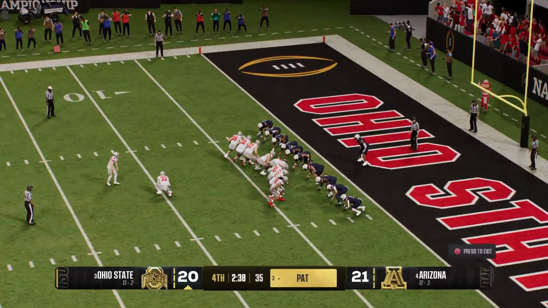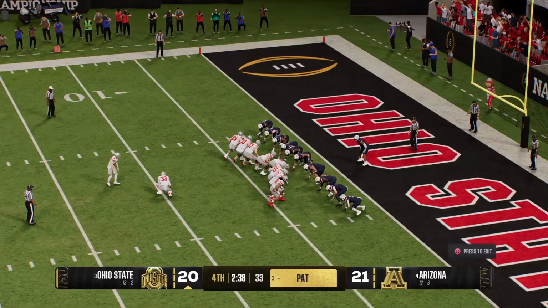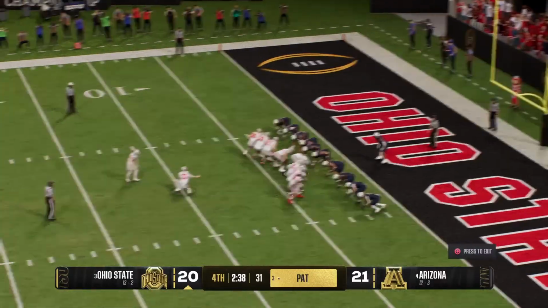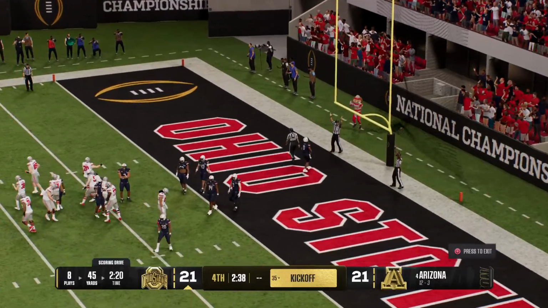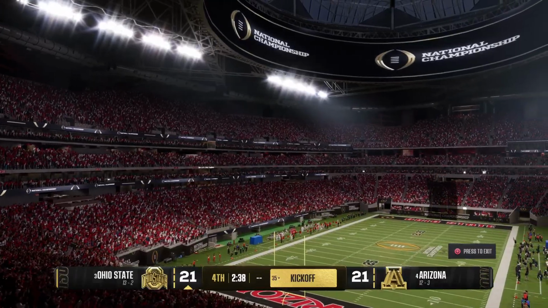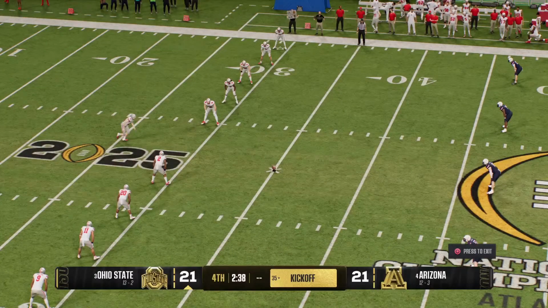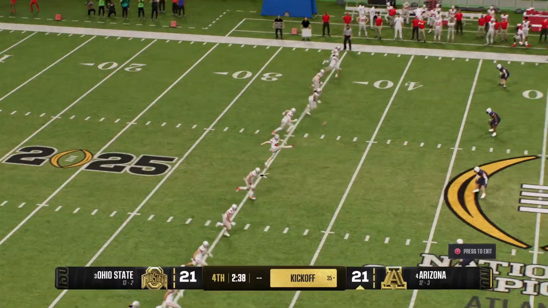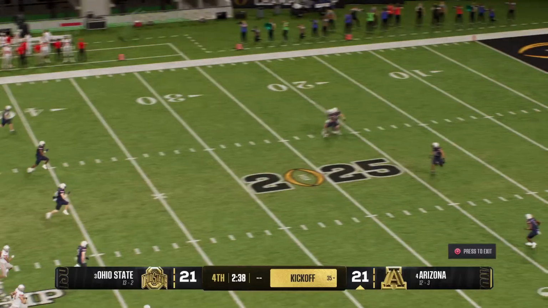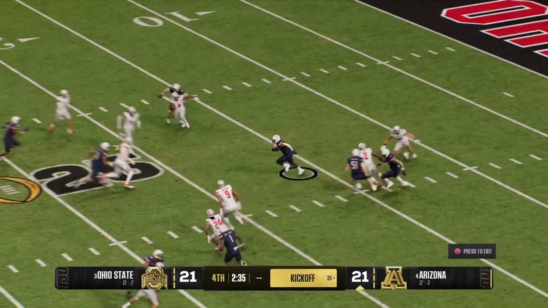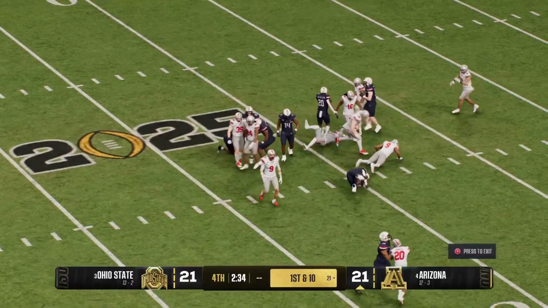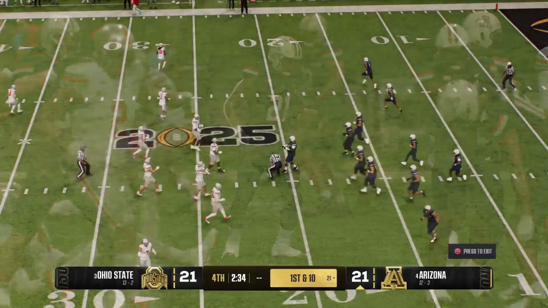Kicking team on now for the extra point. The PAT is up and good, and we are all tied here in the final quarter. Kickoff team on the field getting set now. And it's fielded. Can the returner make something happen here? He's tackled at the 21. That's where the drive will start.